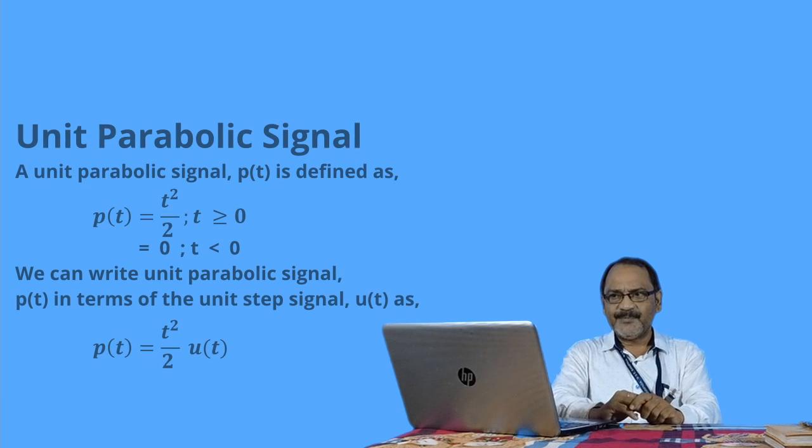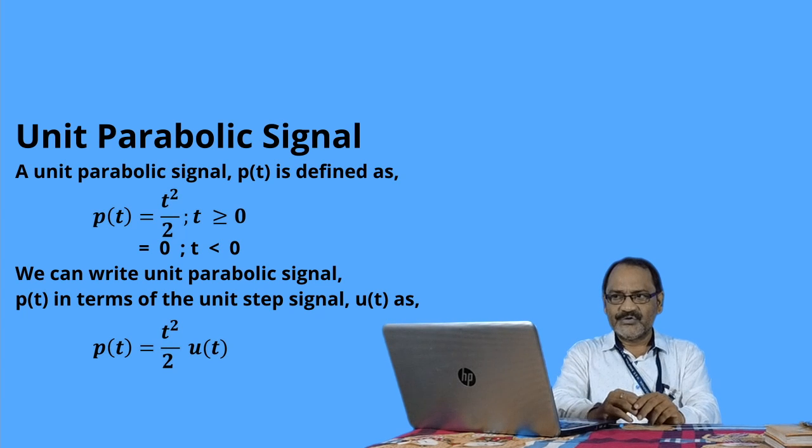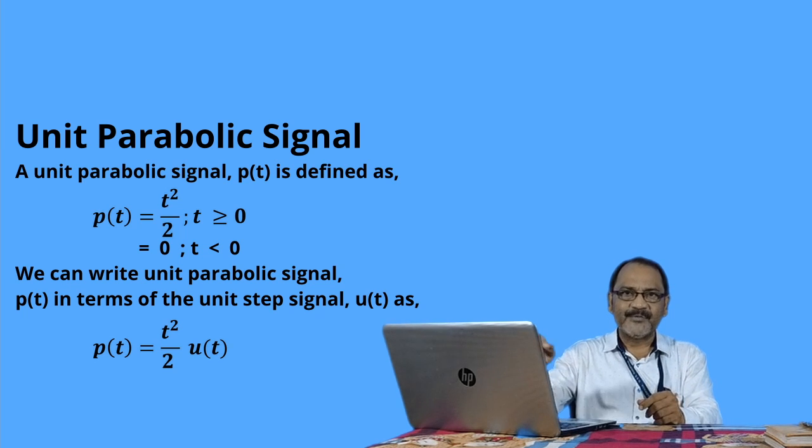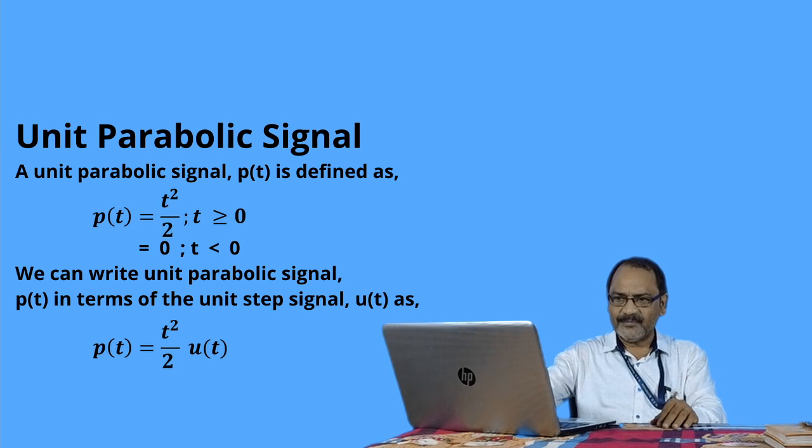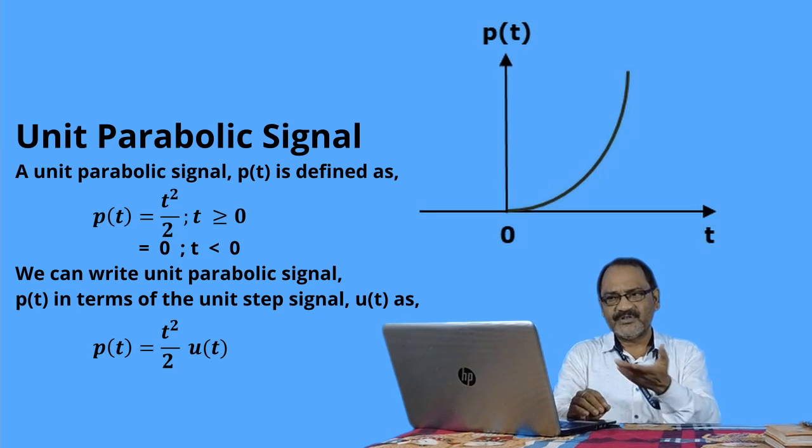Then we have the unit parabolic signal. A unit parabolic signal p(t) is defined as p(t) equal to t square by 2, because it is a parabolic wave. So its value will be t square by 2 when t is greater than or equal to 0, and its value will be 0 when t is less than 0. Therefore this is also a continuous signal. This can also be written in the form of the unit step signal, so p(t) is equal to t square by 2 into u(t).